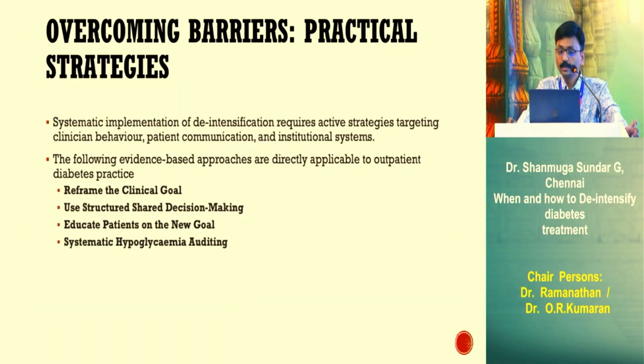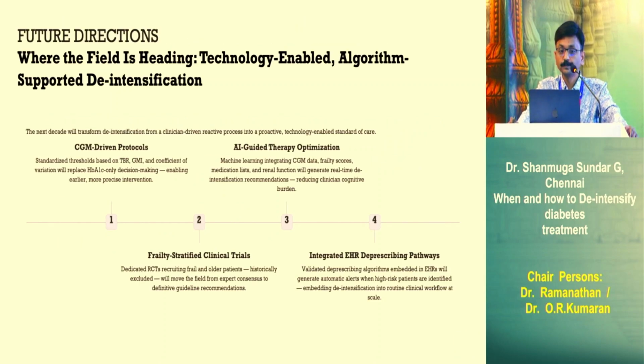Reframe the clinical goal. Use structured shared decision making. Involve the patient and the caretaker also in the decision making. Educate the patient on the new goal, and also do hypoglycemia auditing. It is very important. And probably in the future, we'll have more algorithm-based de-intensification, CGM-driven protocols, and maybe we can get a lot of studies, RCTs involving the older patients. So whatever the evidence gap is there, that will be filled. AI-guided therapy optimization based on the CGM, frailty score, medication list, and renal function. AI tells us what de-intensification is required. And in our EHR also, we can integrate the de-intensification protocol. It can give us the alarm.